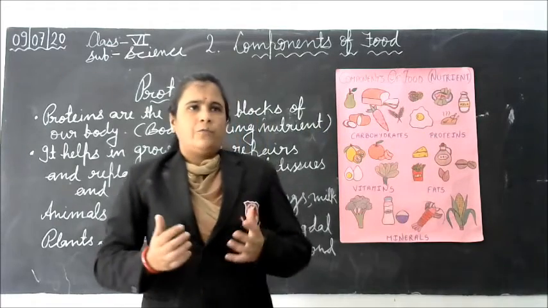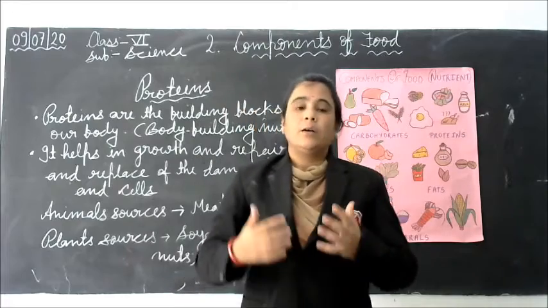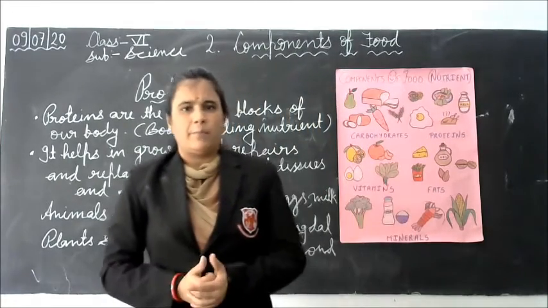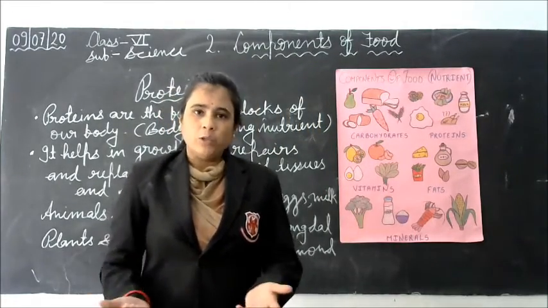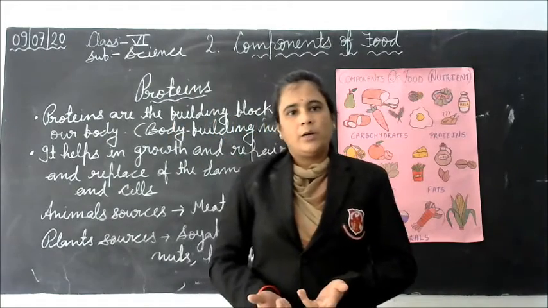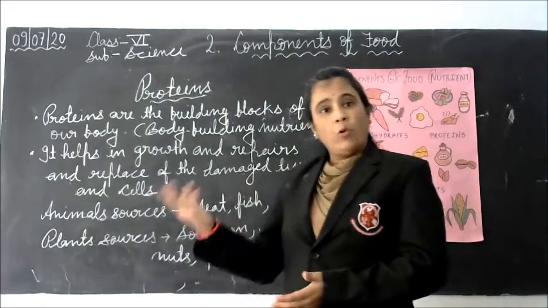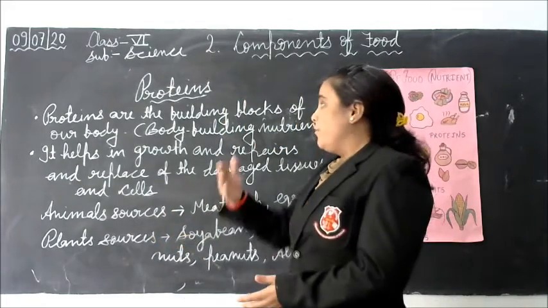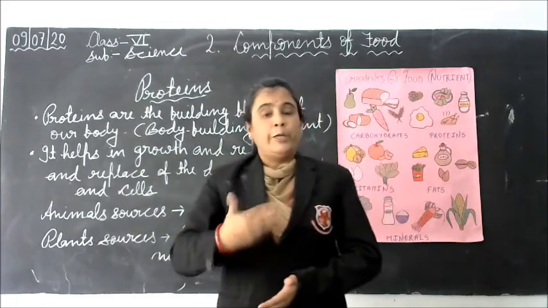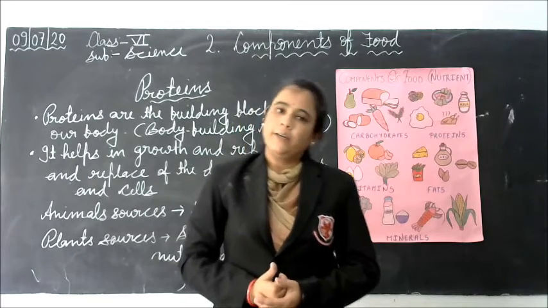Students, if we do not take protein in our diet, what will happen? Our growth will stop. Who will repair our damaged tissue and replace the old ones? So we must include protein in our diet.